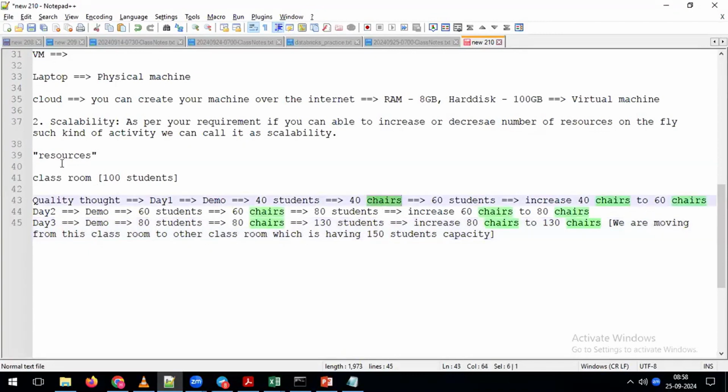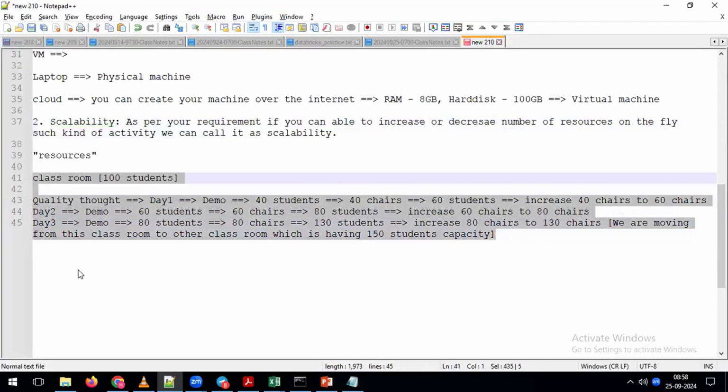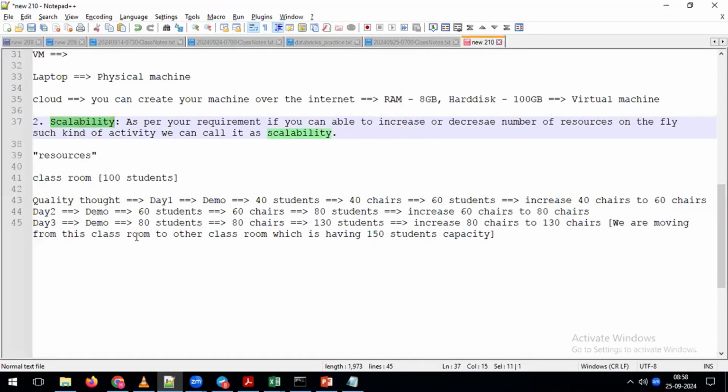In this example, the chair we can call nothing but resources, and whatever we are increasing as part of this example, that kind of activity we can call scalability. Depending on the number of students, we are increasing the number of chairs from 40 to 60, or 60 to 80, or 80 to 130. Like that, we are increasing the number of chairs depending on the requirement. That kind of activity we can simply call a scalability activity. For our easy understanding, I am giving this example to understand the meaning of scalability.